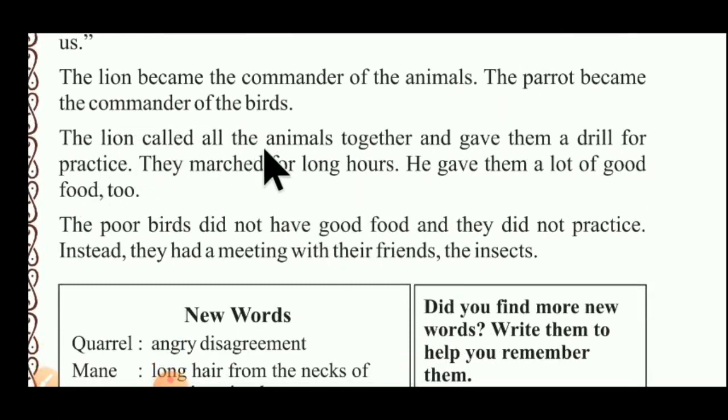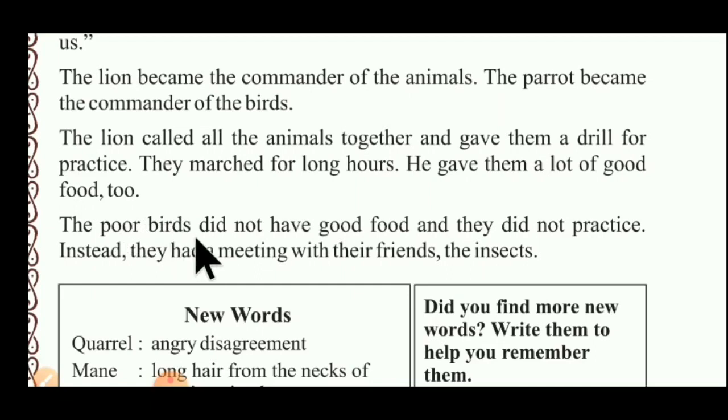The lion called all the animals together and gave them a drill for practice. Now what's happened? It's a preparation for fighting. The lion gave full practice to all the animals. They marched for long hours. He gave them a lot of good food too, to make them able to fight with the birds.